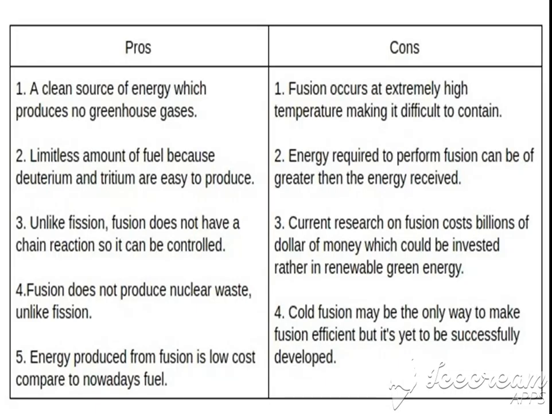So these are the pros and cons of nuclear fusion. Energy produced by nuclear fusion is a clean source of energy which produces no greenhouse gases. Limitless amount of fuel, because deuterium and tritium are easy to produce. So resources are easy to produce. Unlike fission, fusion does not have a chain reaction, so it can be controlled. Fusion does not produce nuclear waste unlike fission. Energy produced from fusion is low cost compared to nowadays fuel.